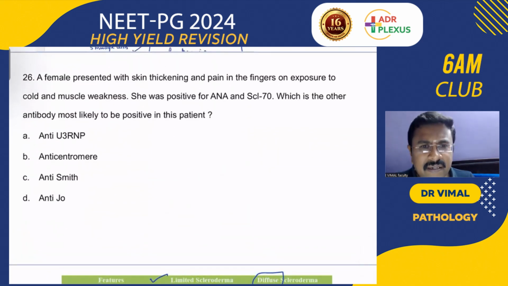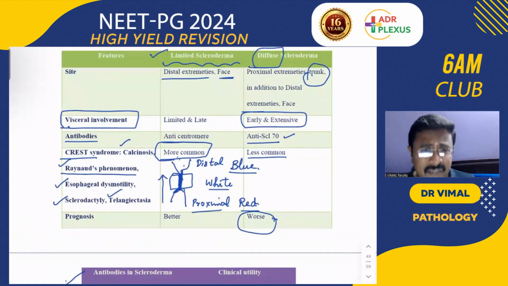A female presented with skin thickening and pain in the fingers on exposure to cold and muscle weakness. She was positive for ANA and SCL70. Which is the other antibody most likely to be positive in this patient? Yes. So for this, we know that this is a case of scleroderma: skin thickening, pain in fingers on exposure to cold, Raynaud's phenomenon. That is systemic sclerosis.